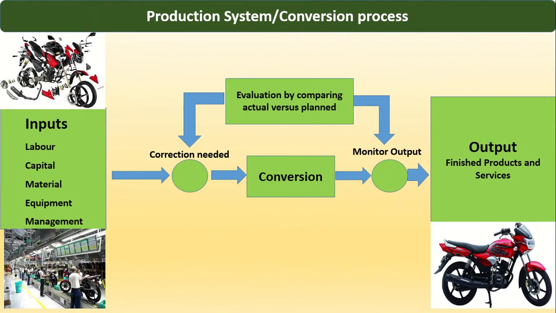Let us see how production system work as convergence system. This figure shows how the input is converted into output or completed product using a convergence system in which use of the technology and many operations are involved in. Let us understand by an example.